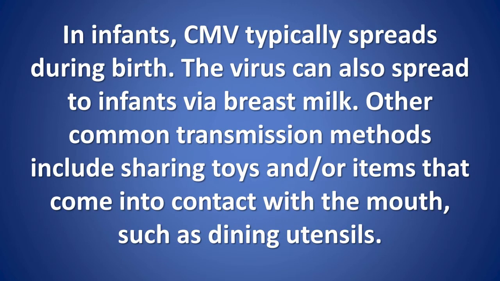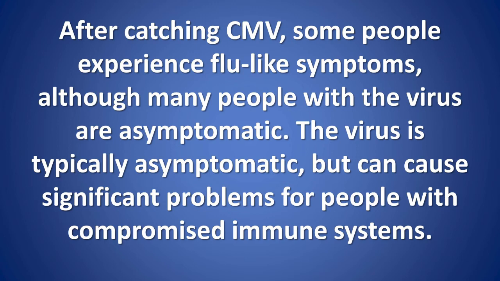In infants, CMV typically spreads during birth. The virus can also spread to infants via breast milk. Other common transmission methods include sharing toys and/or items that come into contact with the mouth, such as dining utensils. After catching CMV, some people experience flu-like symptoms, although many people with the virus are asymptomatic. The virus is typically asymptomatic, but can cause significant problems for people with compromised immune systems.